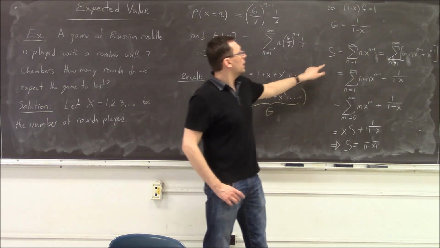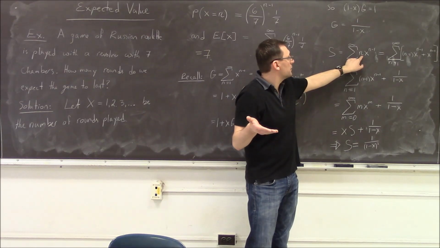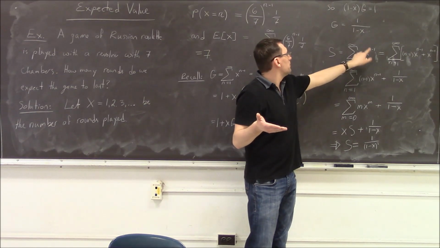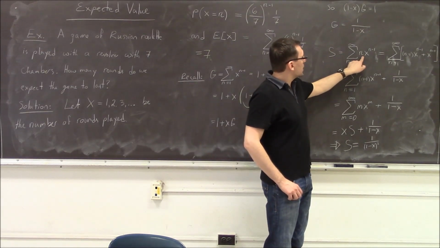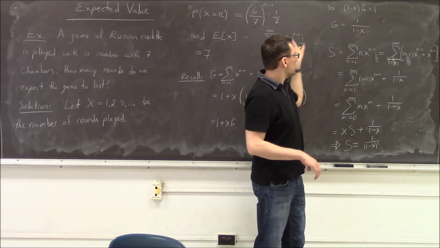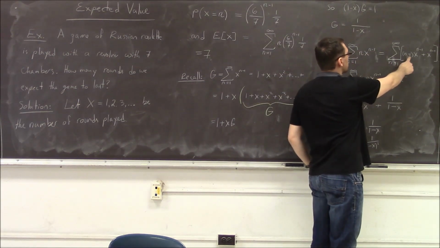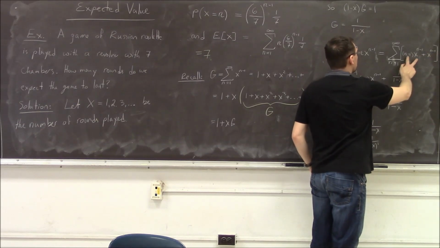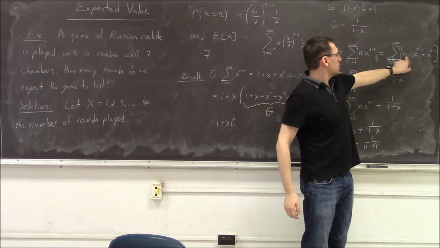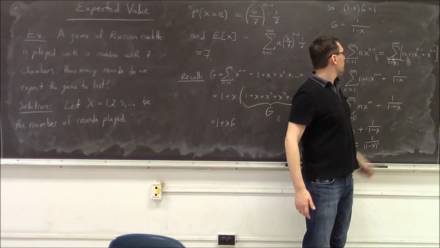Now, how do I figure sums that look almost geometric, but have this n in front? I can try a similar idea as before. I parcel it out: n minus 1 times x to the n minus 1 plus x to the n minus 1. Here I just took an isolated x to the n minus 1.